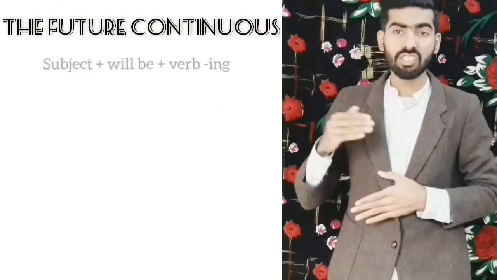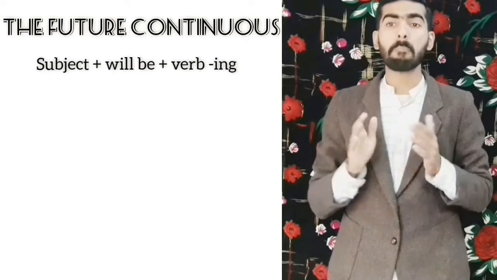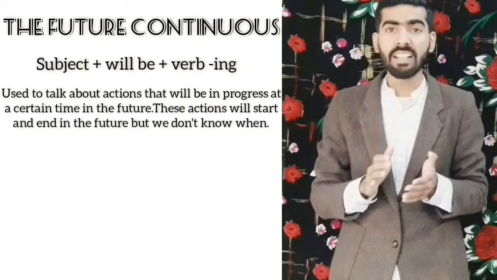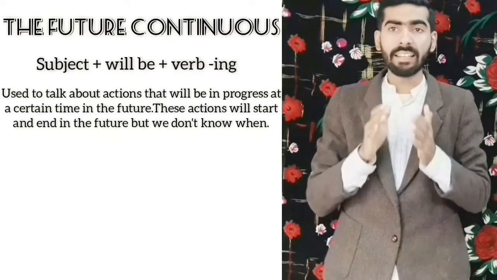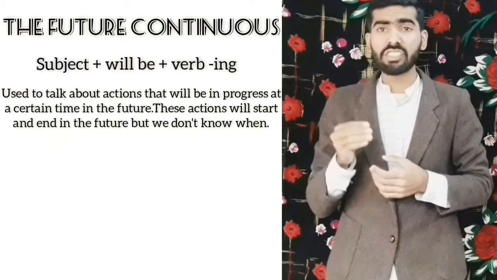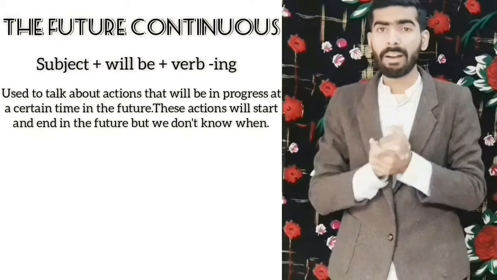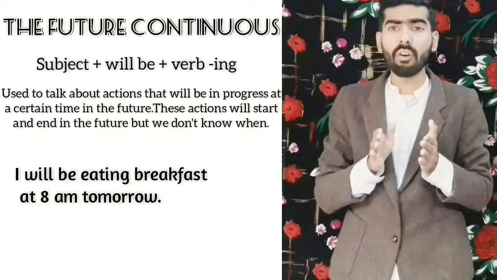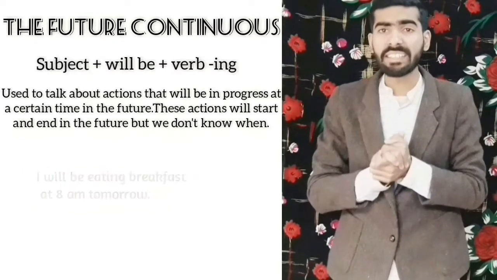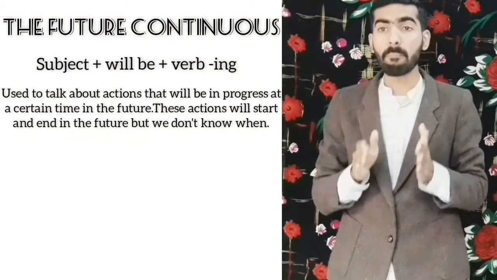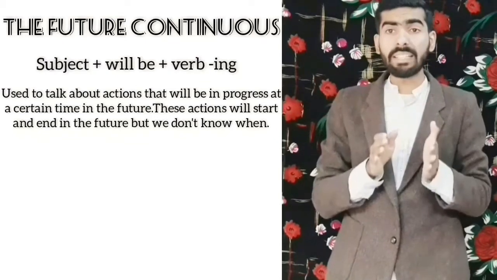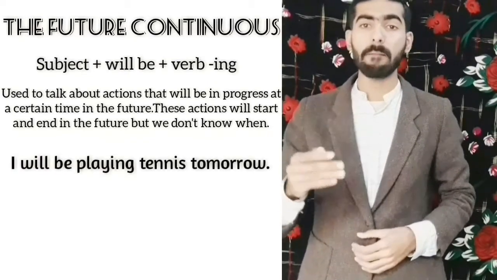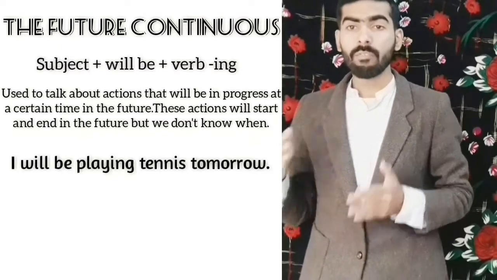The structure is subject plus will be plus verb-ing. This tense is used to talk about actions that will be in progress at a certain point in time. These actions will start and end in the future, but we don't know when. I will be eating breakfast at 8 a.m. tomorrow. I don't know when I will finish. It also indicates that an action will be carried out over a period of time, not simply in an instant. I will be playing tennis tomorrow. That will be a considerable amount of time, maybe 30 minutes to an hour, not just a second.